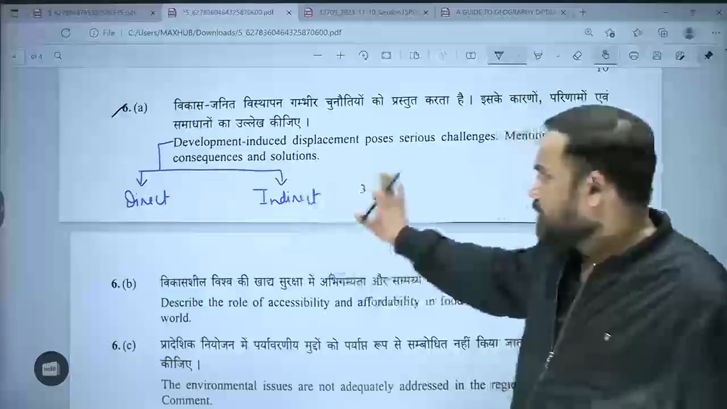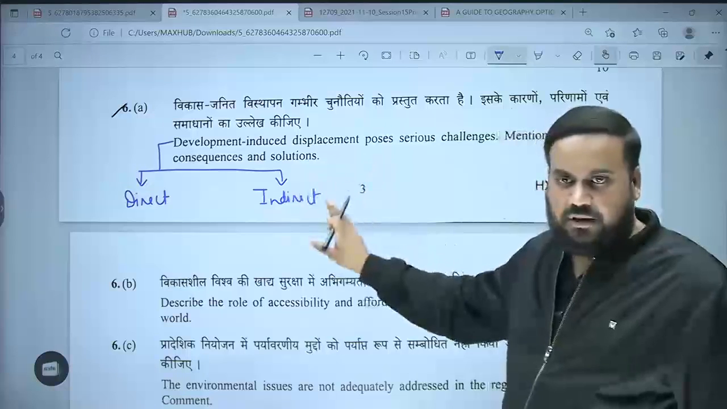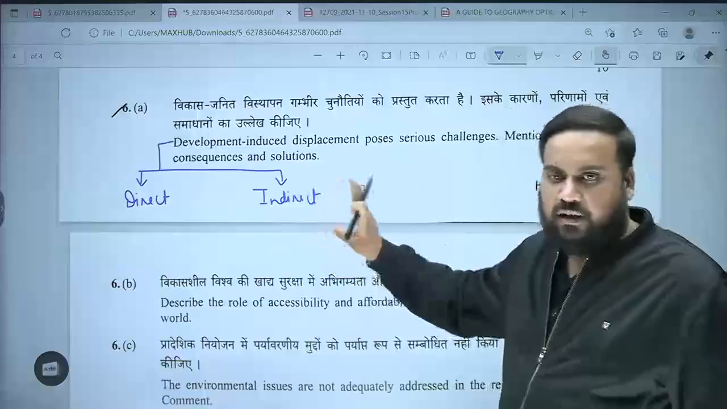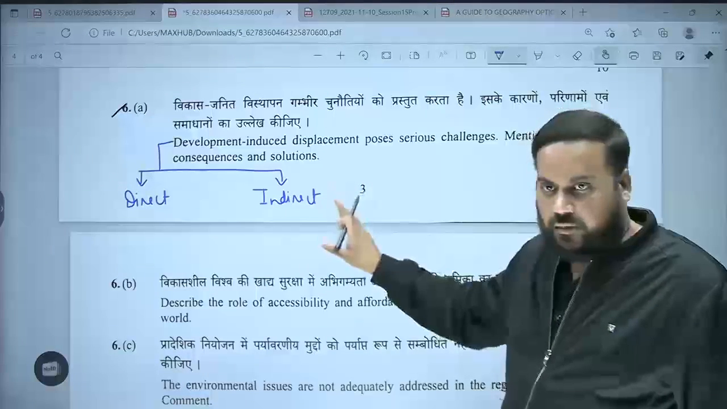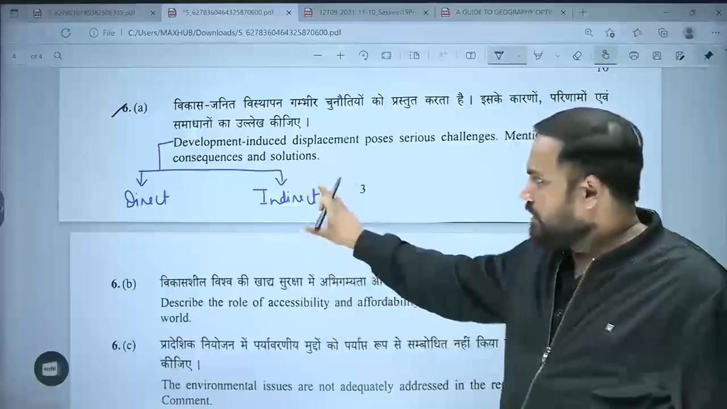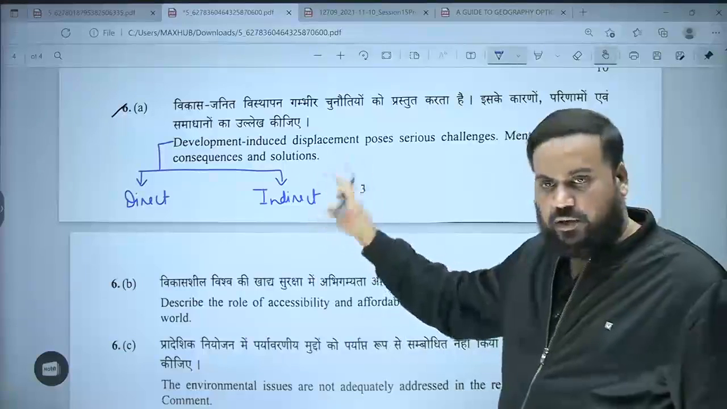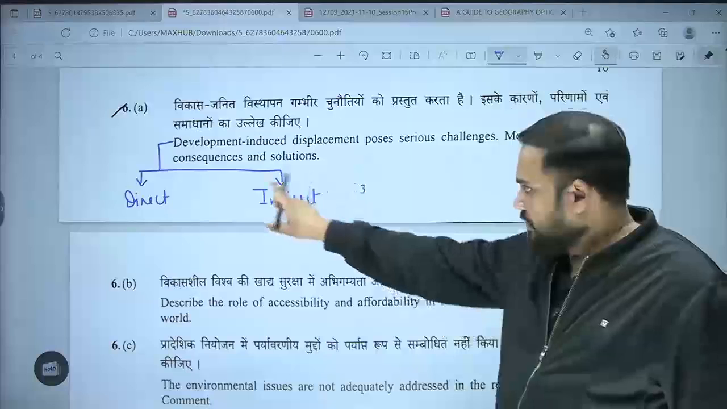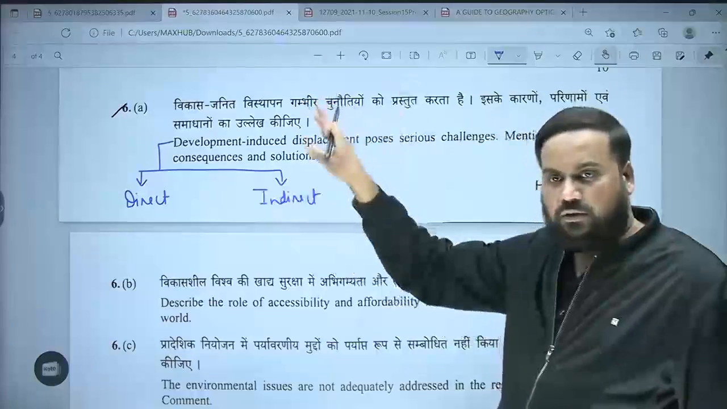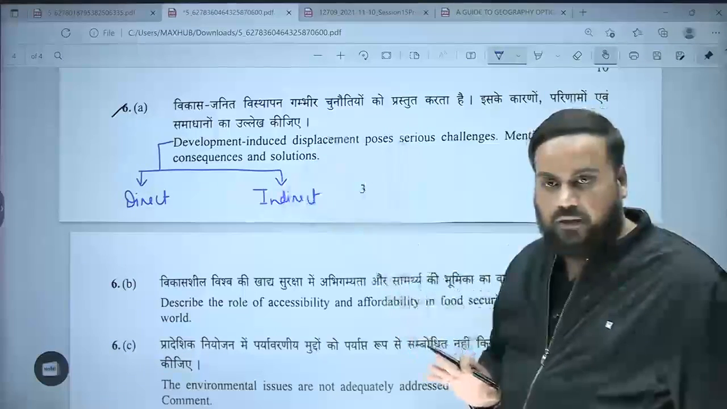Both should have been written with examples, and if you can put some case studies here, you will get very, very good marks in this question. But the problem is, I really think most of the students, above 90%, and in most cases 98-99%, will forget direct and indirect. They will forget that sir had told in class to use the direct and indirect framework for human induced, human related phenomena.